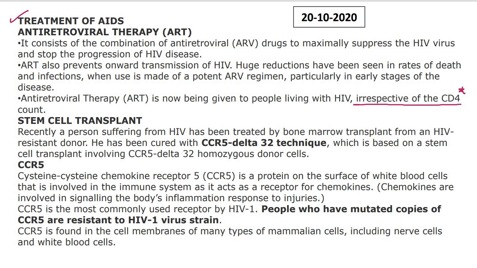Second, stem cell transplant. So recently a bone marrow transplant was done to an HIV patient from an HIV resistant donor. So what is an HIV resistant donor? A person who has HIV but has no symptoms. That is, HIV है but symptoms नहीं है कोई भी, right? तो वो HIV resistant donor होता है.